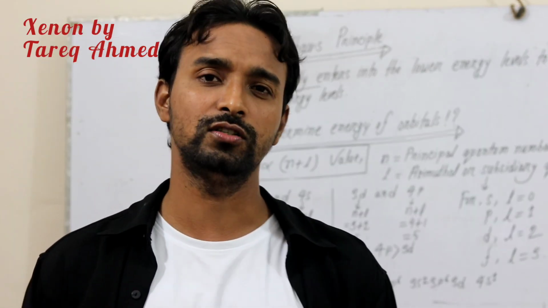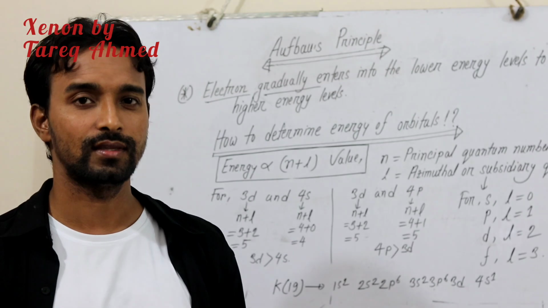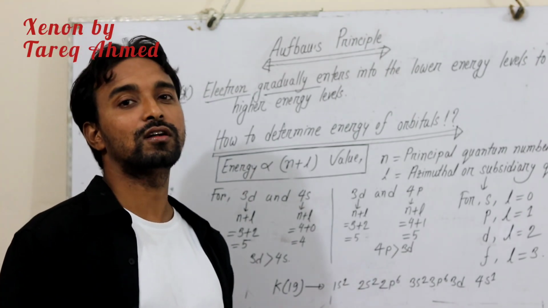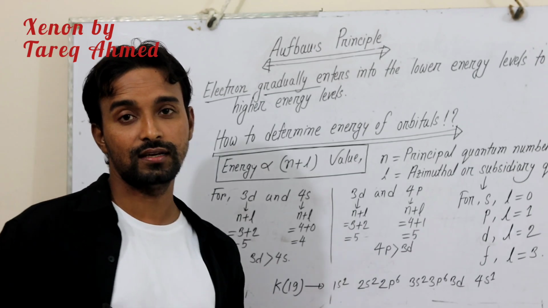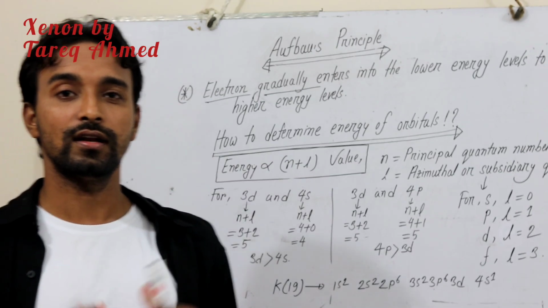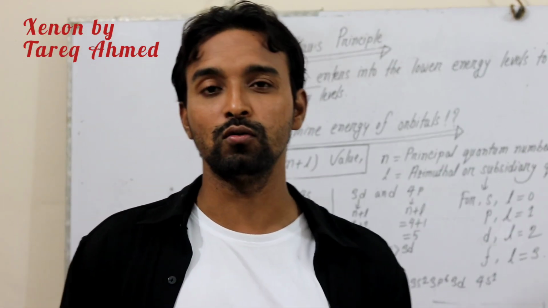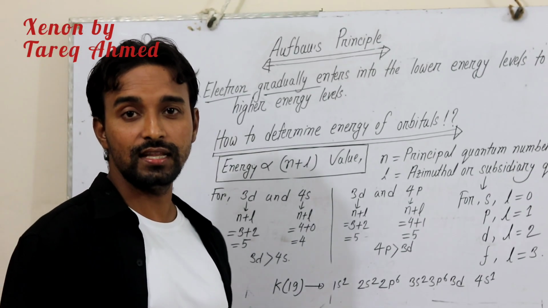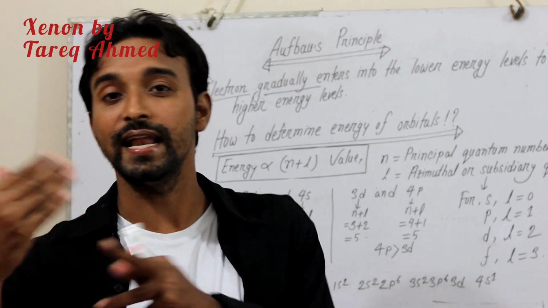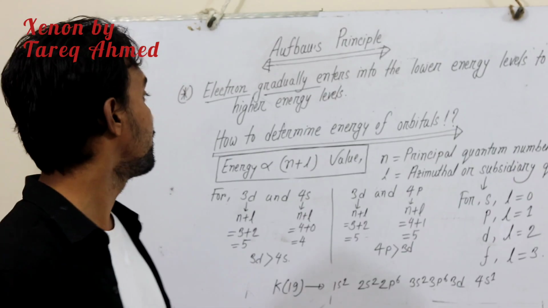So what is the comfort zone of an electron? Obviously, its lower energy levels. So an electron first enters the lower energy levels, and if there is no lower energy level available, then it goes to the next higher energy level.